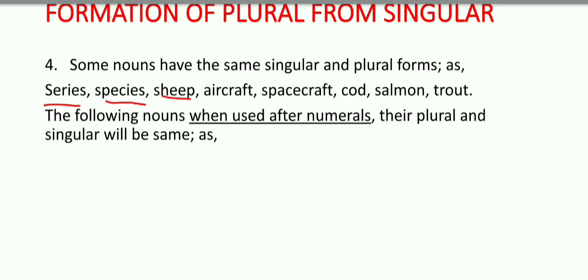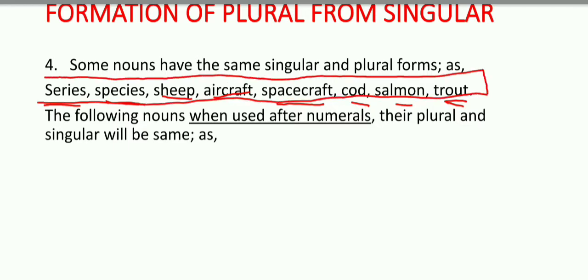Species, sheep, aircraft, spacecraft, cod, salmon, trout, all are used as singular and plural as well, without changing any of the spelling, any of the letters, or making any addition of letters. So keep in mind, these are always used as singular and also as plural.